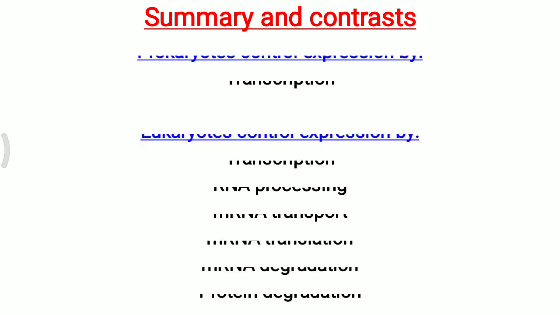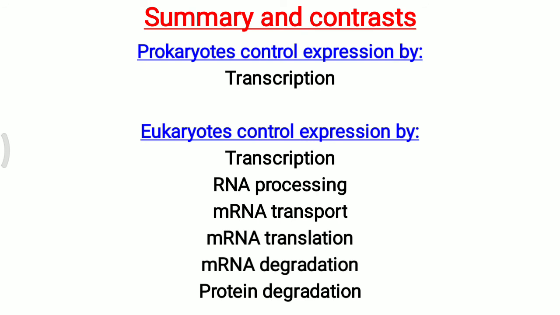So in general, here is a summary and contrast of gene regulation or gene expression control in prokaryotic and eukaryotic cells. Prokaryotes control expression simply with the help of transcription, but eukaryotic control is at various sites: transcriptional, RNA processing, mRNA transport, mRNA translation, mRNA degradation, and lastly ubiquitin-mediated protein degradation.